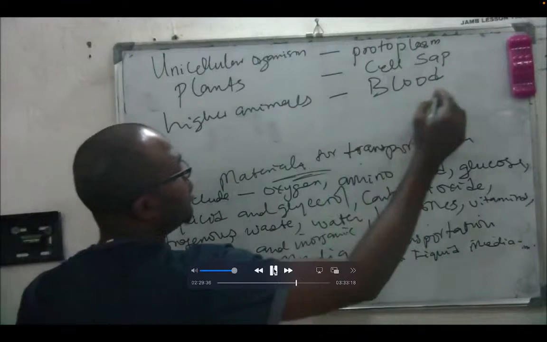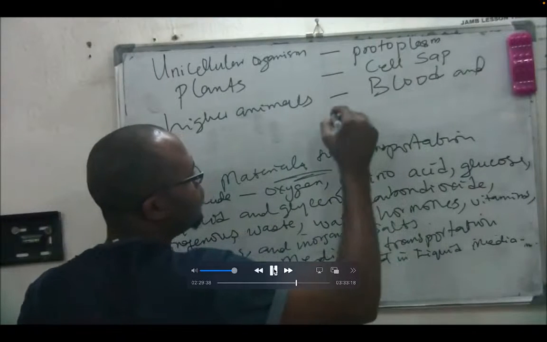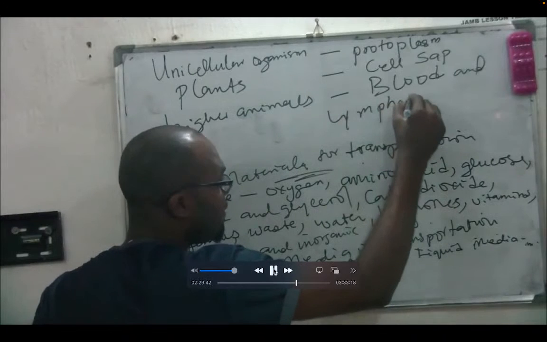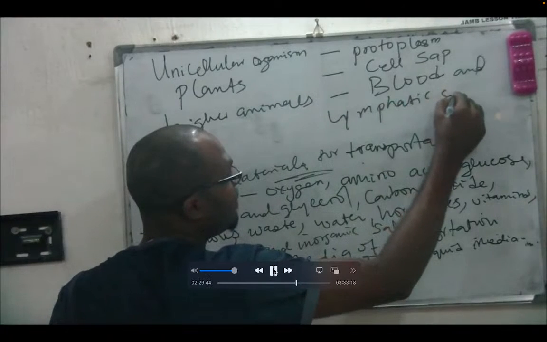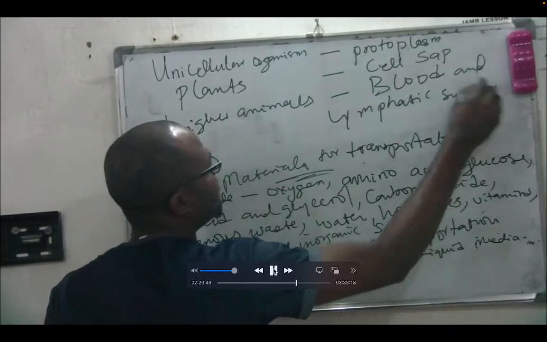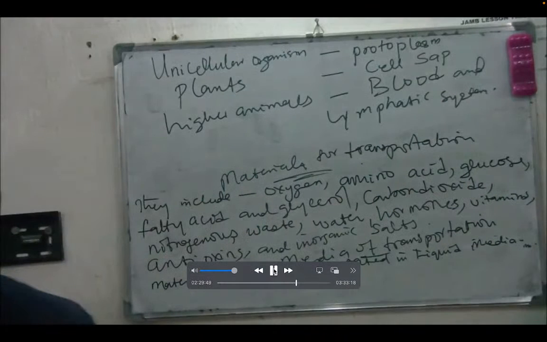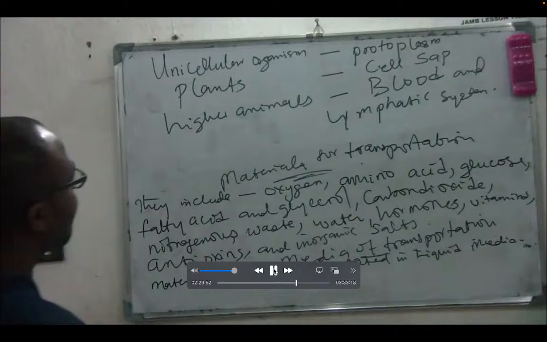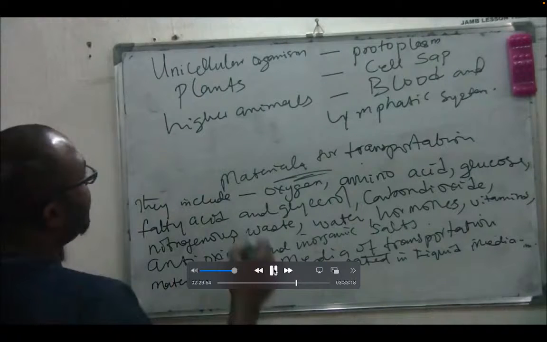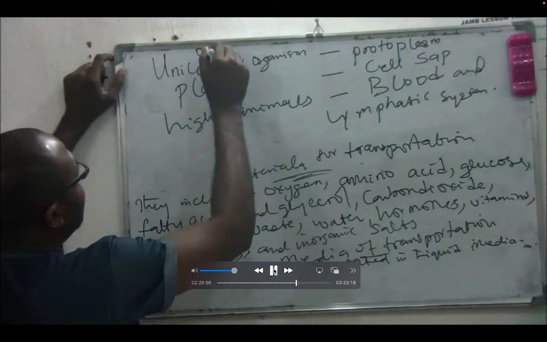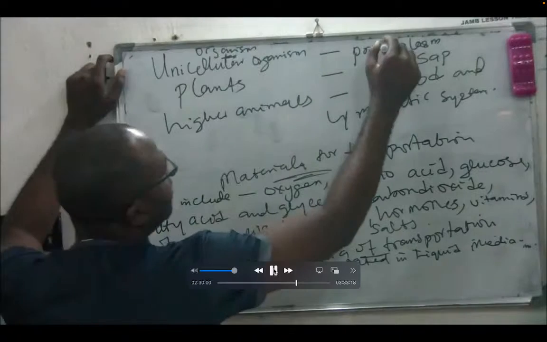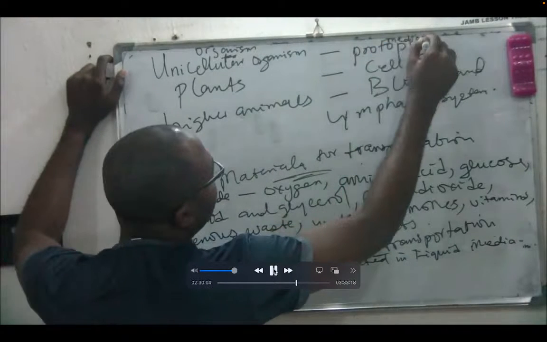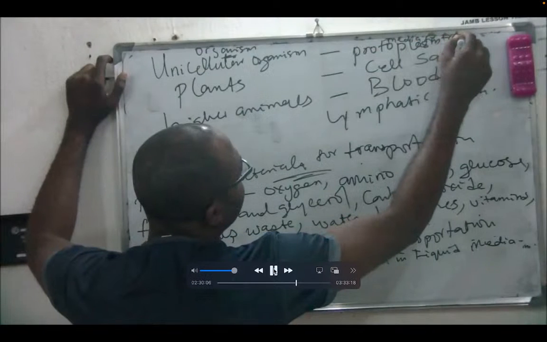Blood and, some of them use what we call lymphatic system. Exactly. So better you know that. So please, on top of this, write organism. Are you seeing this? Here will be media for transport.